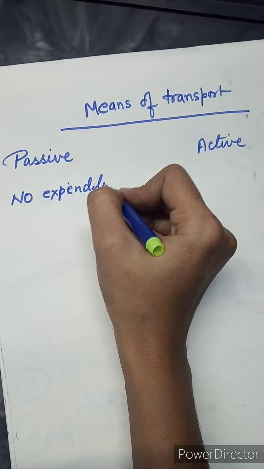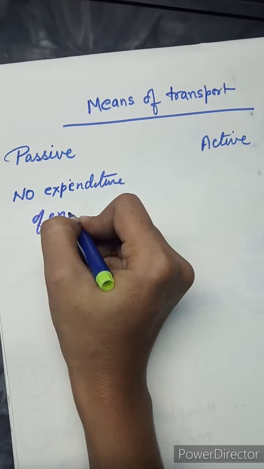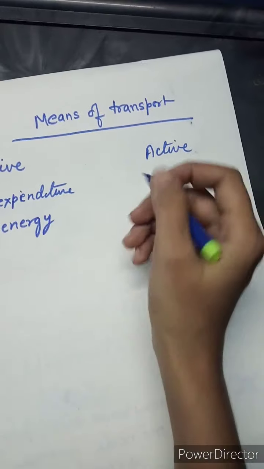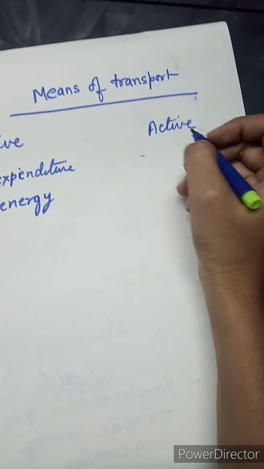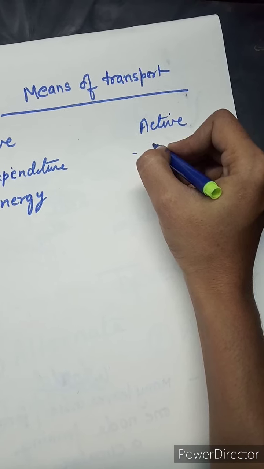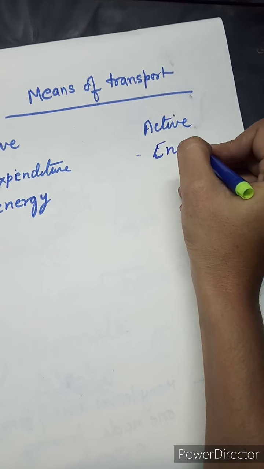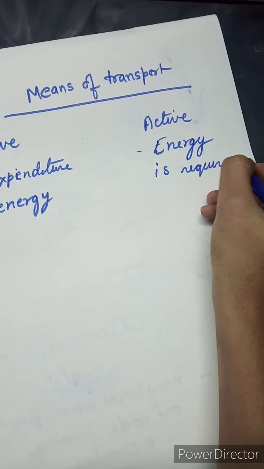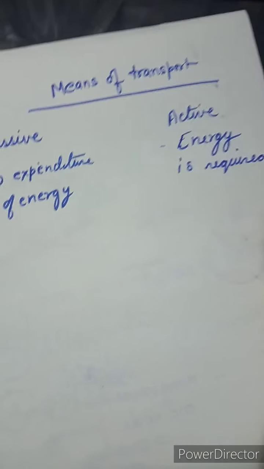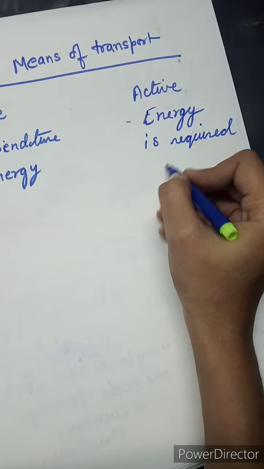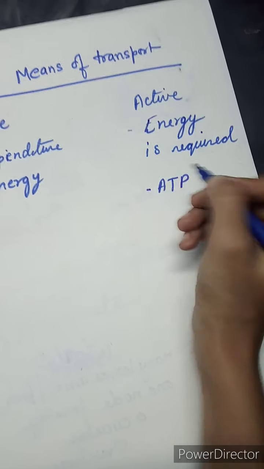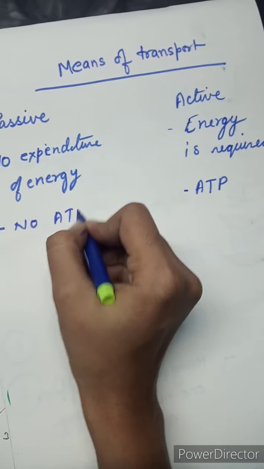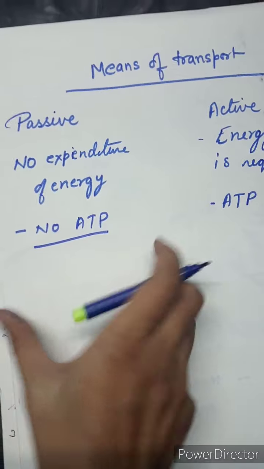No expenditure of energy. When we speak about active transport, there is an expenditure of energy. Energy is required. Energy is required means energy in the form of ATP. So here no expenditure of energy, so no ATP.